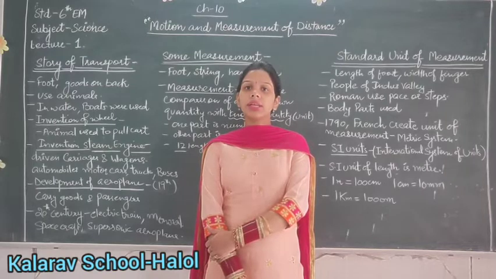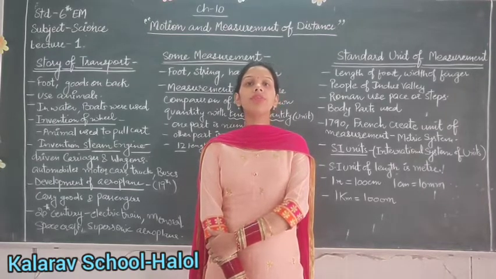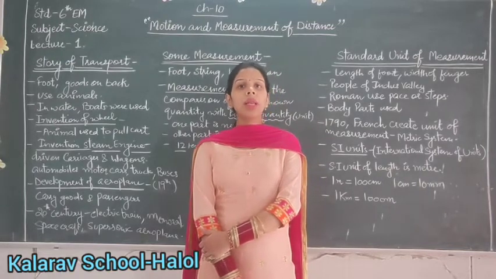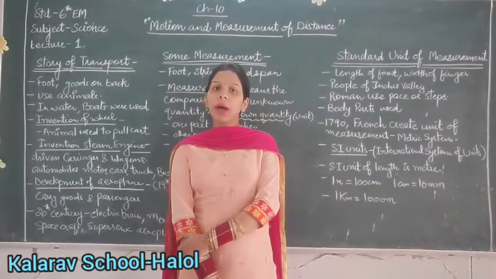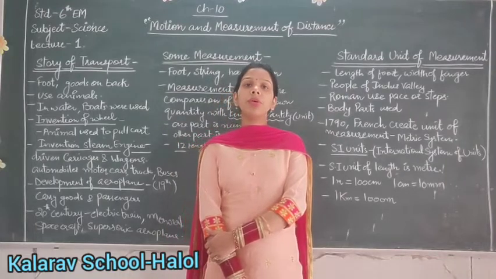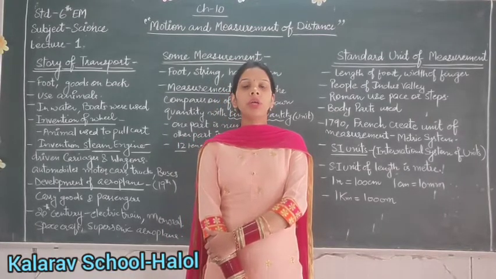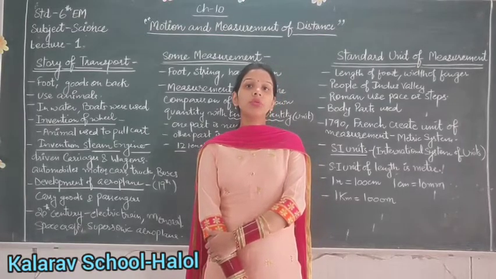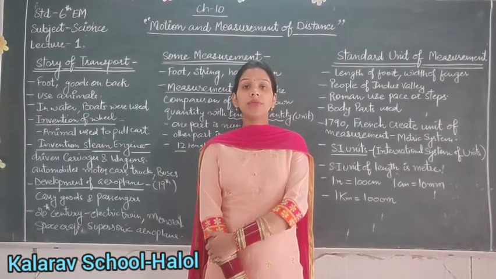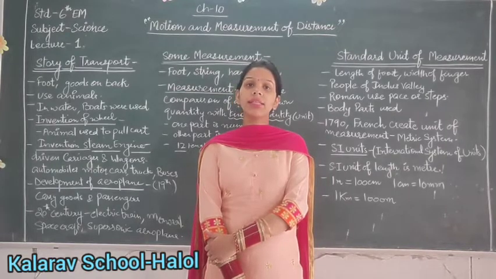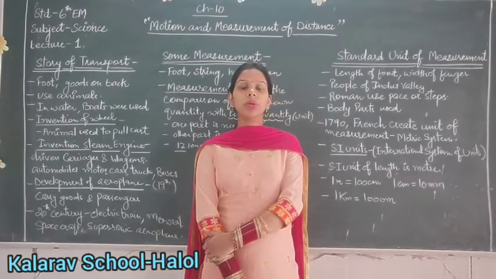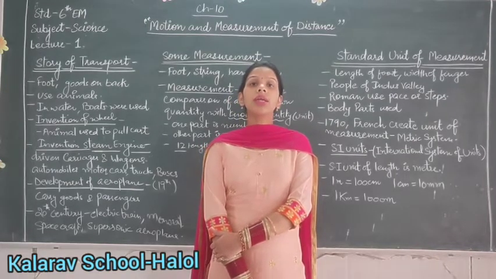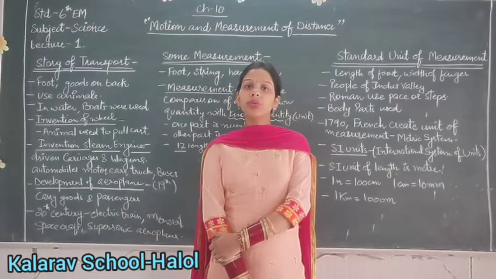These vehicles are used for different distances. For example, if you go to a nearby market for shopping, you prefer to go by foot. As you see, your classmates prefer to come to school by school bus, some use cycles, and some come to school by walking. So here different modes are used for travelling from one place to another.